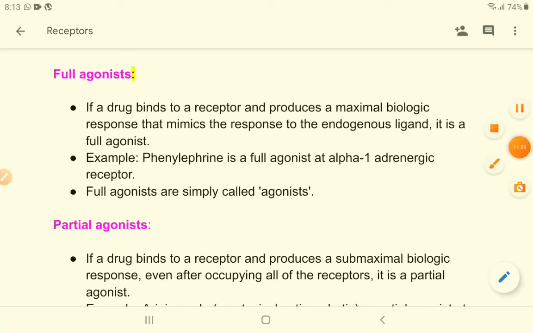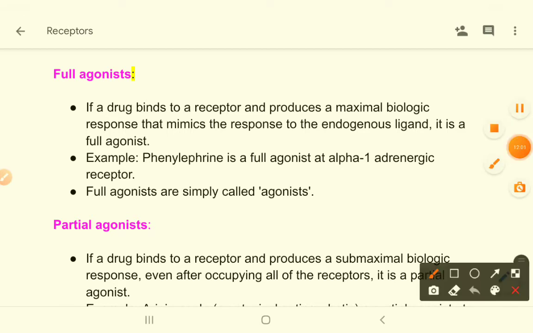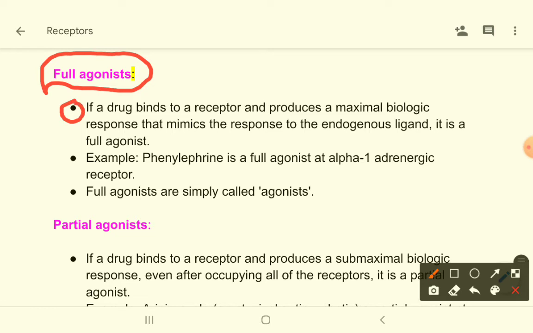So let's see what are full agonists. If a drug binds with the receptors and produces a maximal effect, that is called a full agonist. Drugs binding with the receptor producing maximal effect, that is full agonist. For example, phenylephrine is a full agonist at the alpha 1 adrenergic receptor. Full agonists are simply called agonists. The term full agonist is not usually used, but in order to explain the types of agonist, we refer to them as full agonists.